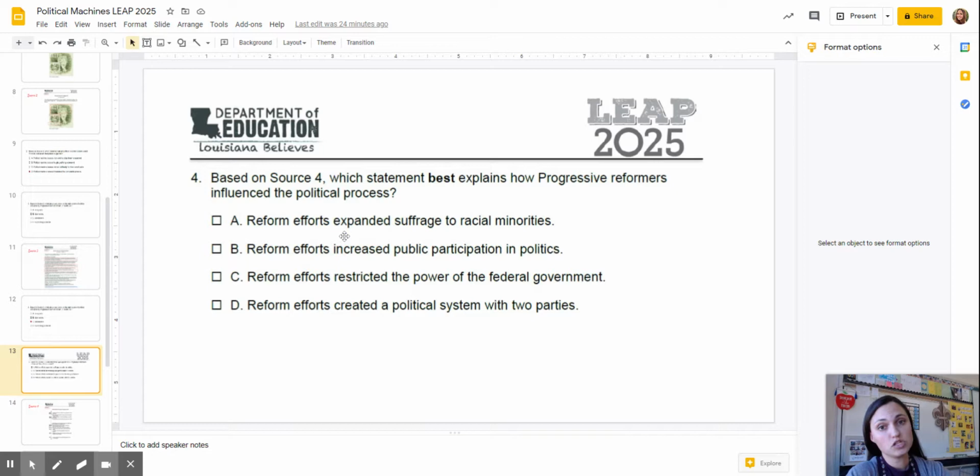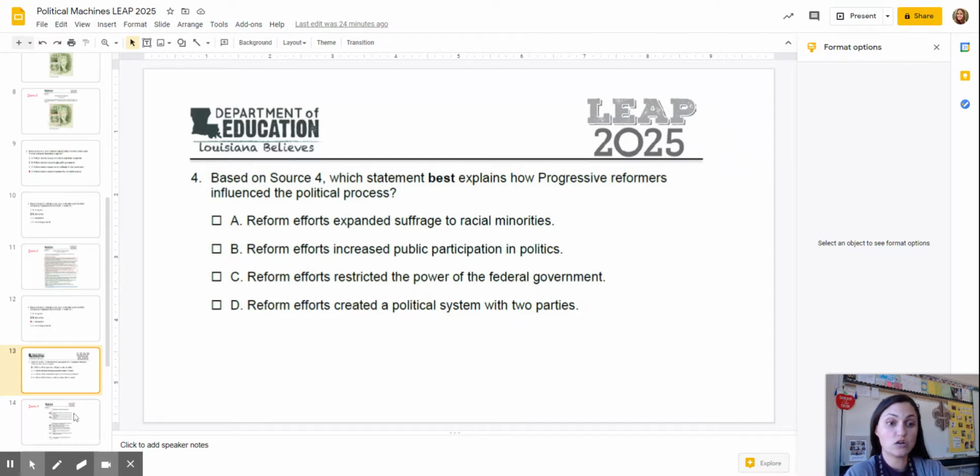This is one that I'm going to do again, that sometimes it's easiest to eliminate choices versus trying to find the right one. So A, reform efforts expanded suffrage to racial minorities. B, reform efforts increased public participation in politics. C, reform efforts restricted the power of the federal government. And D, reform efforts created a political system with two parties.